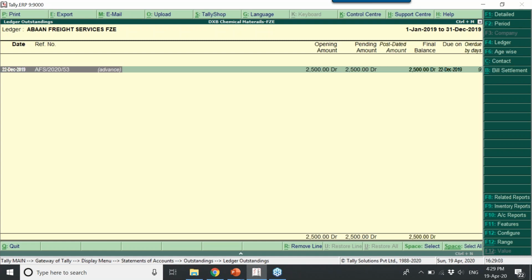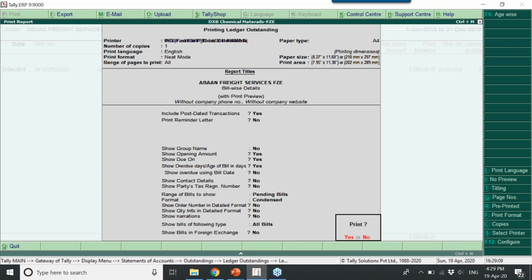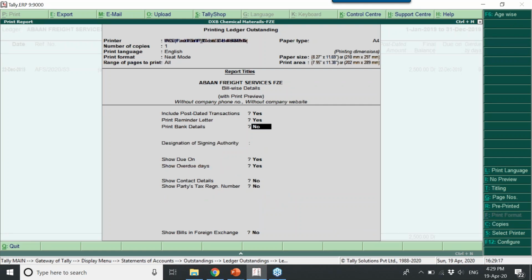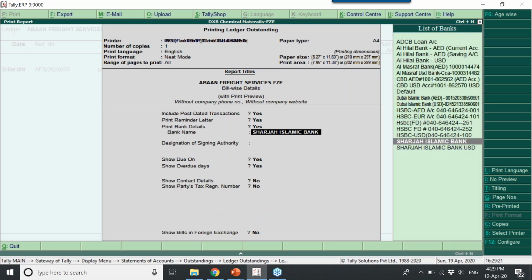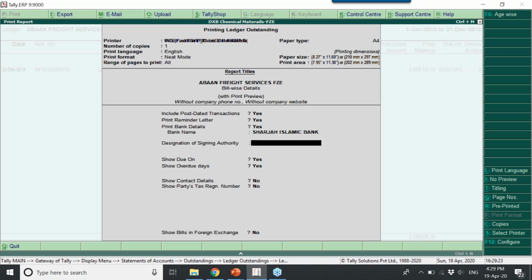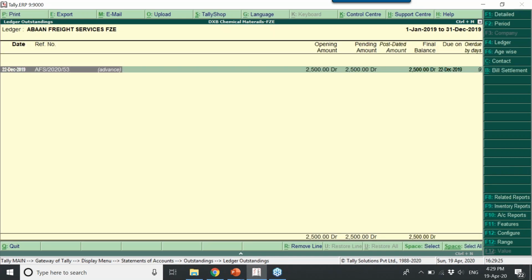The first party I have selected, this is the bill that is pending. Go for Alt P. Here, do you want the reminder letter to be printed? I'll say yes. Do you want bank details to be shown? I'll say yes. I'll select my bank. If you generate this,